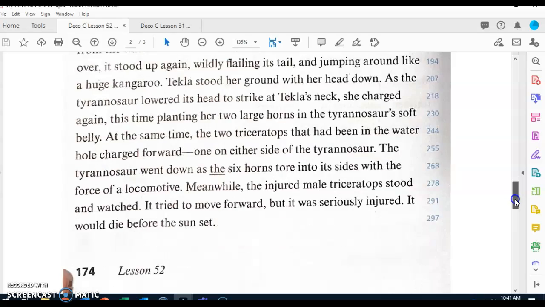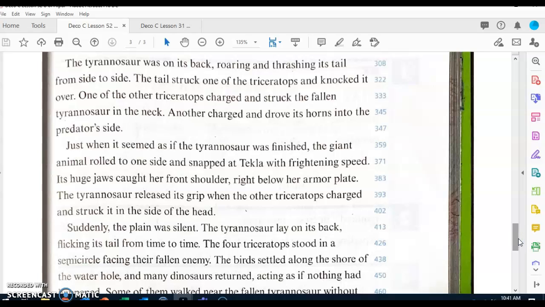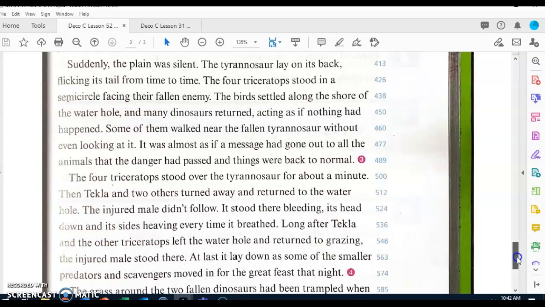It would die before the sunset. The Tyrannosaur was on its back, roaring and thrashing its tail from side to side. The tail struck one of the Triceratops and knocked it over. One of the other Triceratops charged and struck the fallen Tyrannosaur in the neck. Another charged and drove its horns into the predator's side. Just when it seemed as if the Tyrannosaur was finished, the giant animal rolled to one side and snapped at Tekla with frightening speed. Its huge jaws caught her front shoulder, right below her armor plate. The Tyrannosaur released the grip when the other Triceratops charged and struck it in the side of the head.